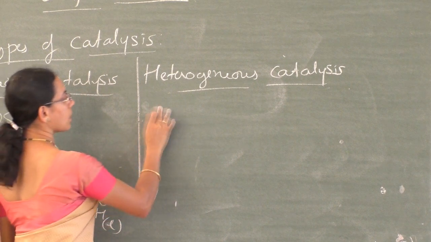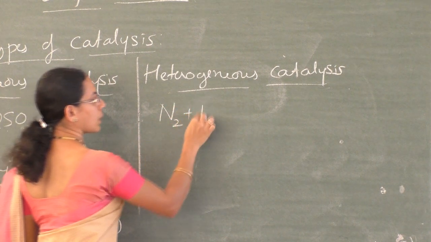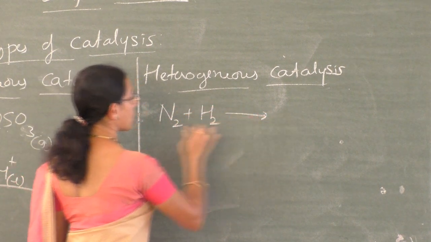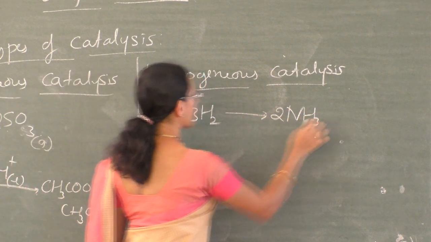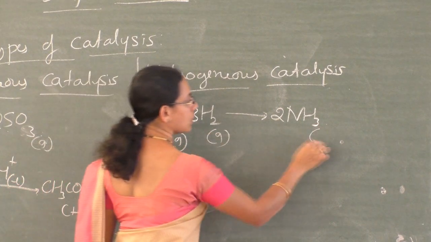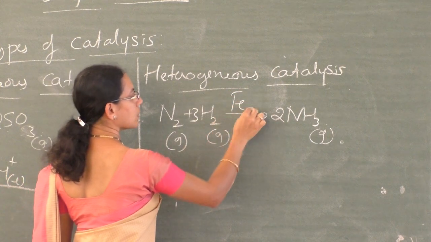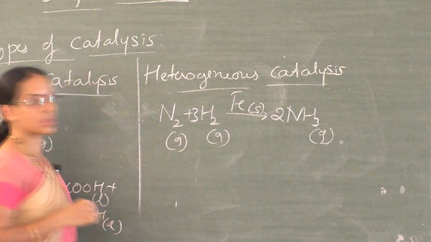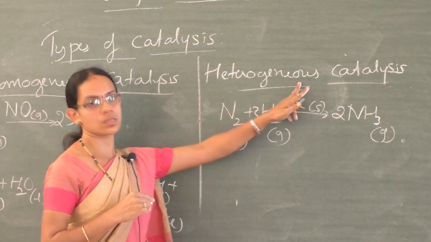The example is, as I said earlier, the reaction between nitrogen and hydrogen to give ammonia, NH3. Here nitrogen is in the gaseous state, hydrogen is also in the gaseous state, ammonia is also in the gaseous state. But the catalyst used is iron powder, which is in the solid state. So this is an example for heterogeneous catalysis.